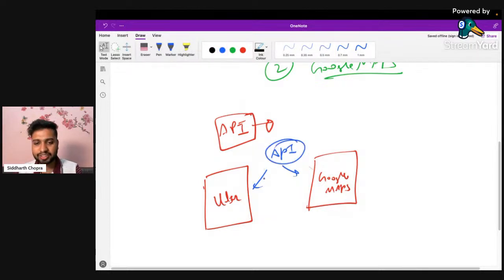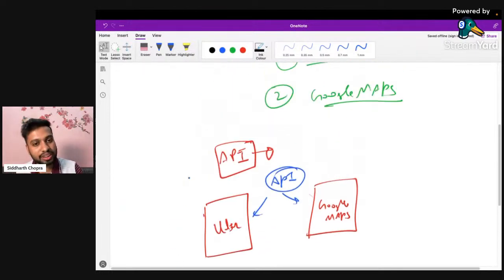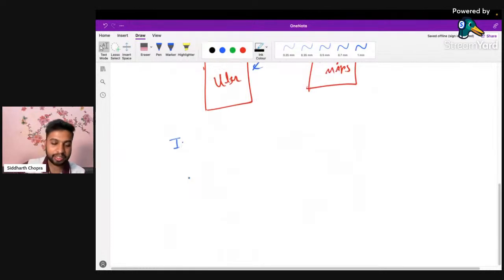Let me give you another example as well. Instagram also has the option of location, and it shows weather information. Do you think Instagram is actually measuring the weather of each and every location? No, right? They are again using weather information from other servers. It can be OpenWeather or any other website, but they are fetching the weather information from those, because those companies have set up sensors at various places, and they are measuring the information and sharing it with Instagram. So we will be using some APIs here, and we will fetch the data from there.